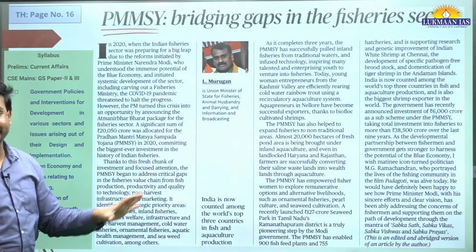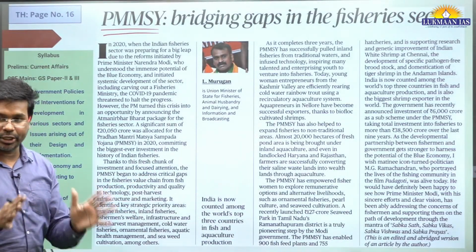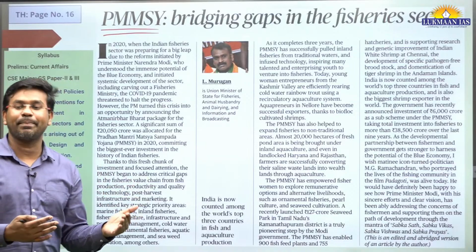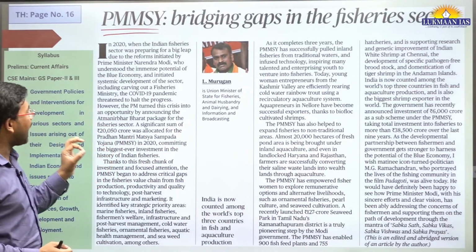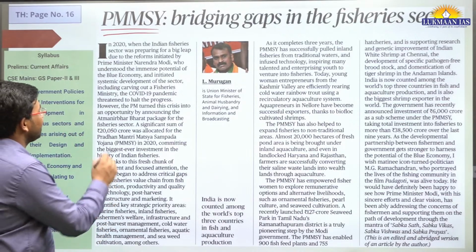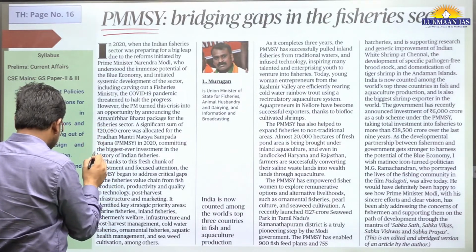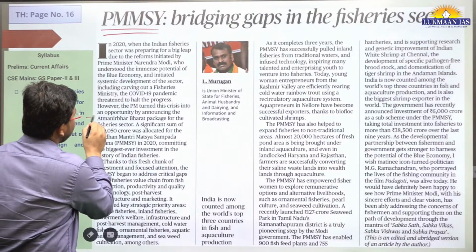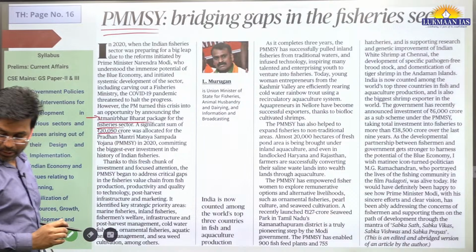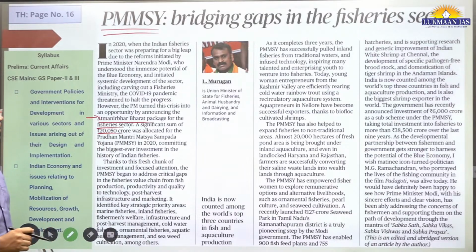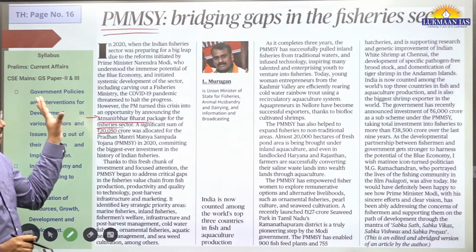This article has been written by a minister, a politician, so he has praised the party for this. However, they have given an Atmanirbhar Bharat package for the fishery sector, and it has been allocated 20,050 crore rupees. That's a good thing.